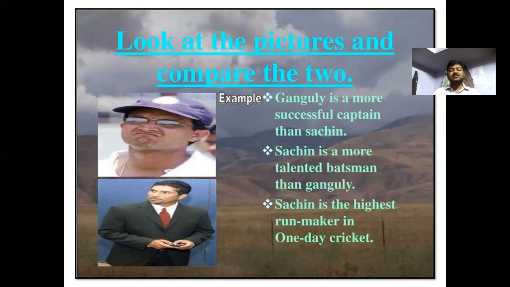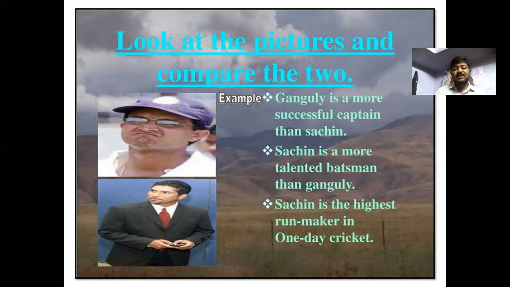Ganguly is a more successful captain than Sachin. It is a comparative degree. Sachin is a more talented batsman than Ganguly. It is also comparative degree. Both have talent, but in different fields of cricket: one is the best batsman and another one is the best captain, like that.